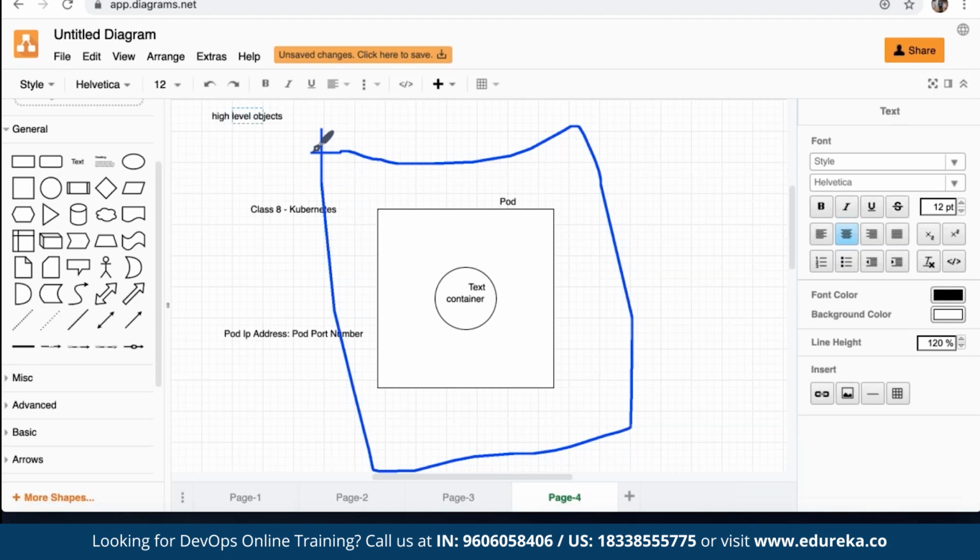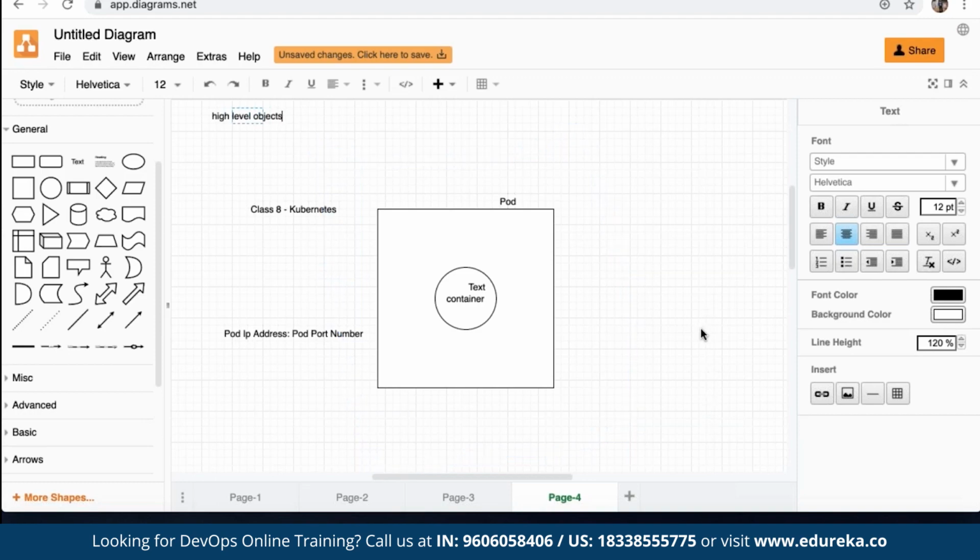So now we are going to see how to use high level objects and achieve things like high availability, load balancing, and auto scaling in a Kubernetes architecture. Some of the most commonly used high level objects are replication controller, replica set, deployment, and service. By default, you cannot achieve things like load balancing or scaling or auto scaling. In order to achieve these things, we need to use high level objects. Now I'm going to show you how to use them to achieve these goals.